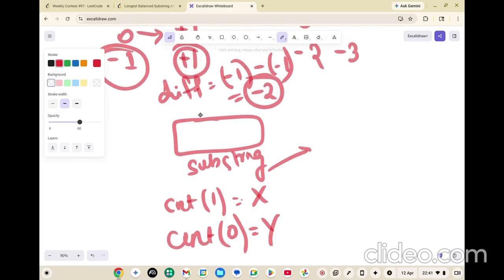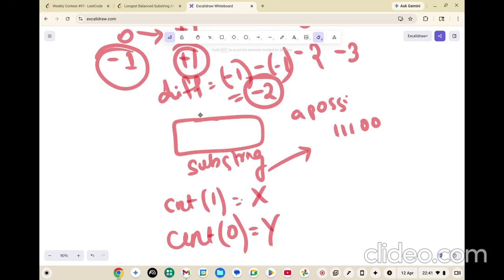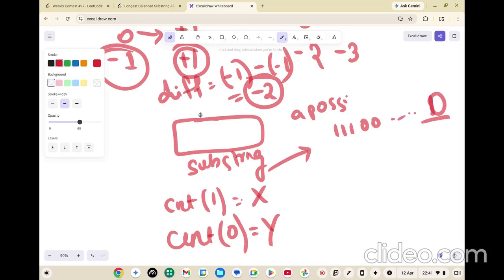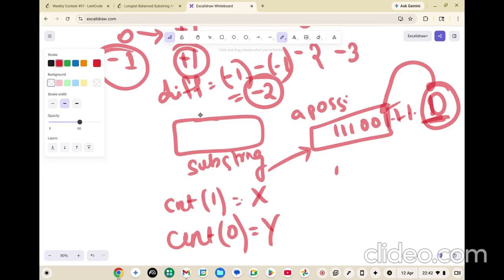Let's say I had... whenever a possibility happens is when you had, let's say, three ones, and let's say you had only two zeros, right? And the rest of the elements and one zero was outside this index. Let's say it had one, many ones, and it had a zero at this place. Now what I'm trying to say is if you pick this element from this place and place it somehow here, then this becomes a balanced substring, right? Means 1 1 1 0 0 0.